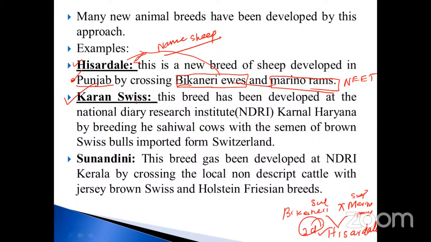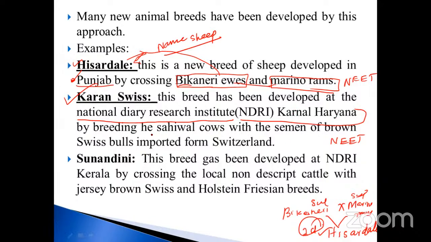Likewise, another example is also given: Karan Swiss. It is a new breed developed by an institute. This breed has been developed at the National Dairy Research Institute, simply NDRI, Karnal, Haryana. Here, sometimes they ask the question: in which state is NDRI located? NEET question: Haryana, Karnal. Karnal is also present in Andhra, but that is not this Karnal. You know the difference. Karnal, Haryana.